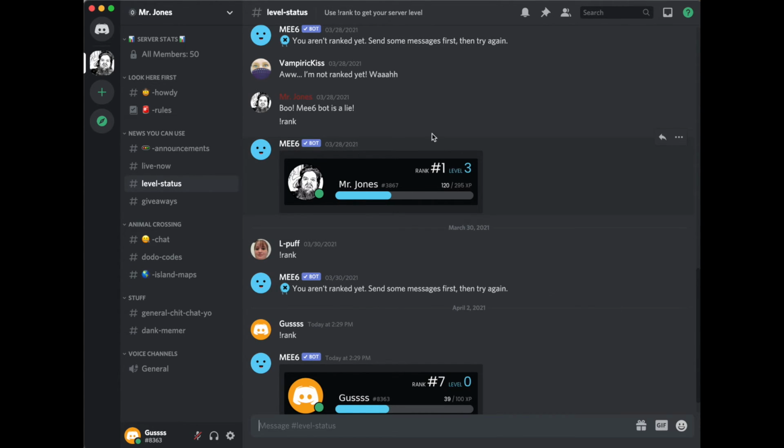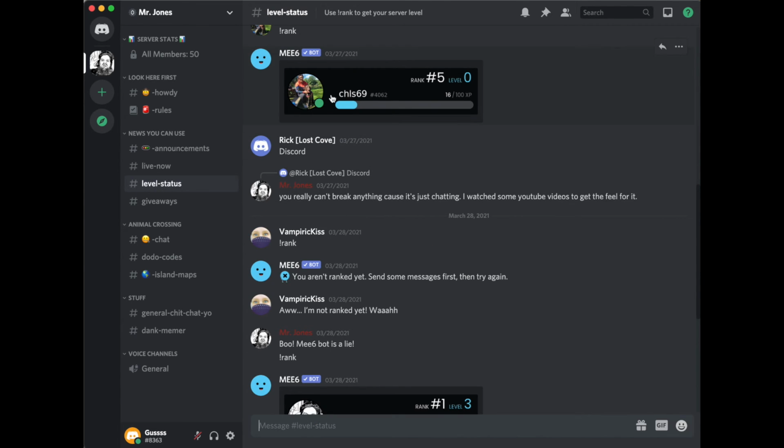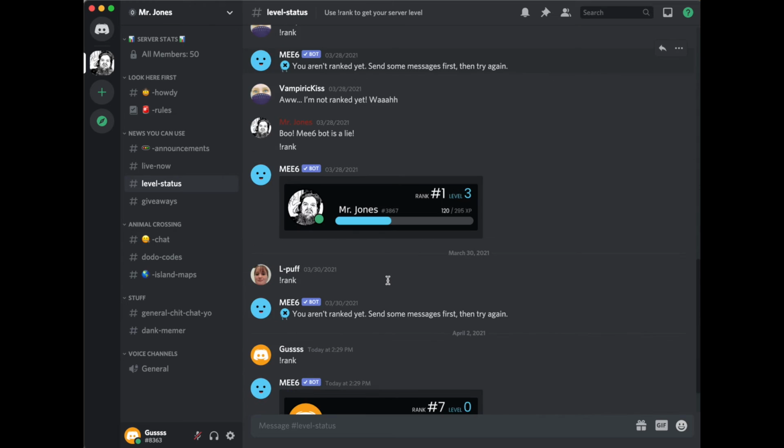Pinned messages. I want to tell you about that real quick. Up at the top, along at the top on a desktop app, you see pinned messages, a little thumbtack. On your mobile device, you might have to swipe to the left to get this menu to appear where you'll see pinned messages for the channels. This is where server owners and moderators will pin messages within that channel to appear for easy access to reference later. So information that is relevant to that channel, like mine in level status, this is a bot that will tell you your rank within that channel.